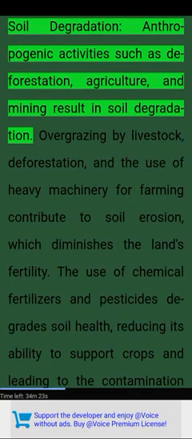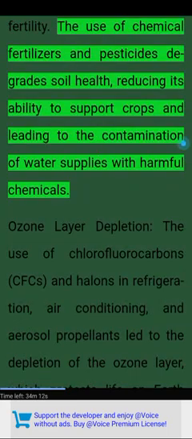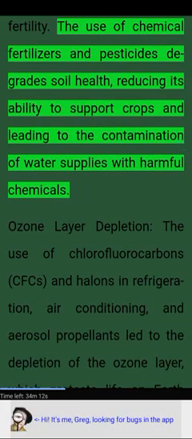Soil degradation. Anthropogenic activities such as deforestation, agriculture, and mining result in soil degradation. Overgrazing by livestock, deforestation, and the use of heavy machinery for farming contribute to soil erosion, which diminishes the land's fertility. The use of chemical fertilizers and pesticides degrades soil health, reducing its ability to support crops and leading to the contamination of water supplies with harmful chemicals.